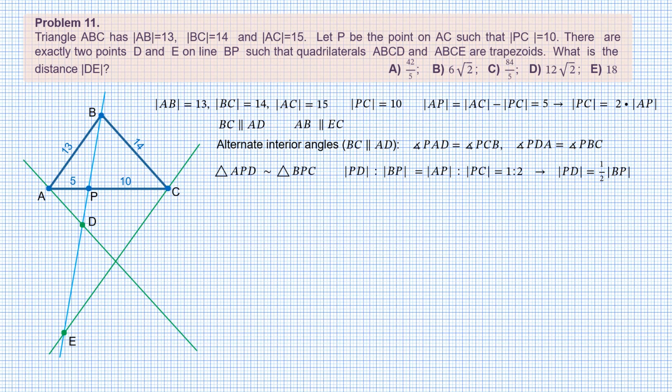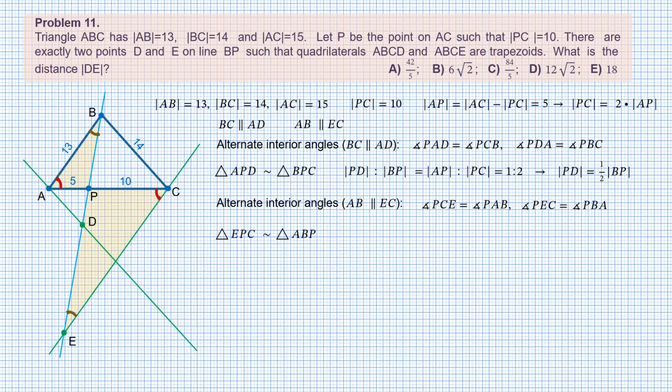Now consider triangles EPC and ABP. Again, we have 2 pairs of alternate interior angles, this time formed by parallel lines AB and EC. Angle PCE equals angle PAB, and angle PEC equals angle PBA.